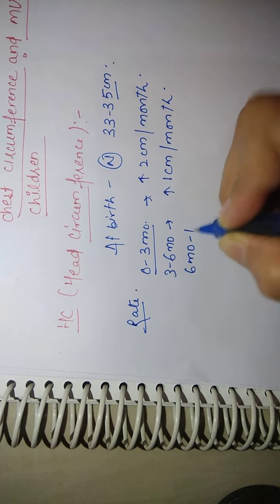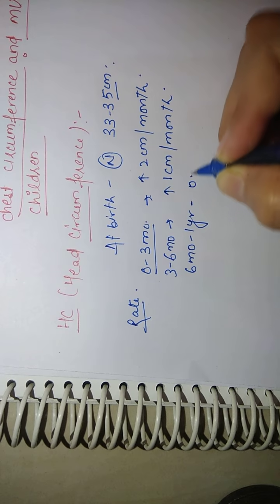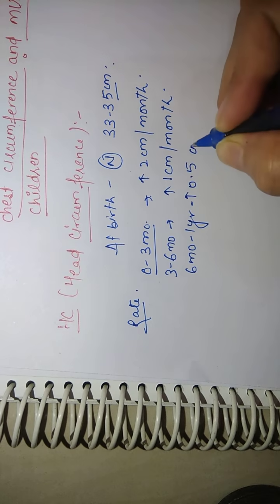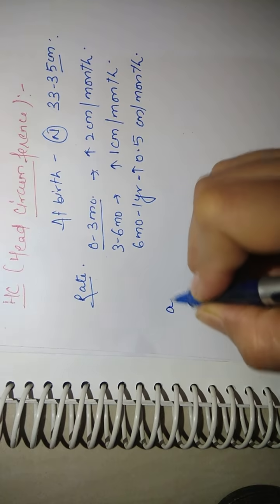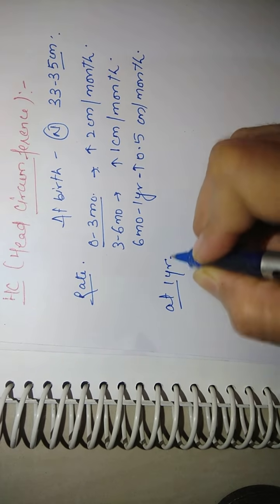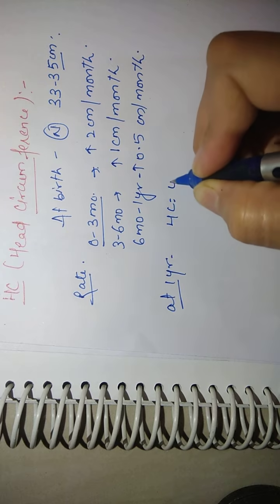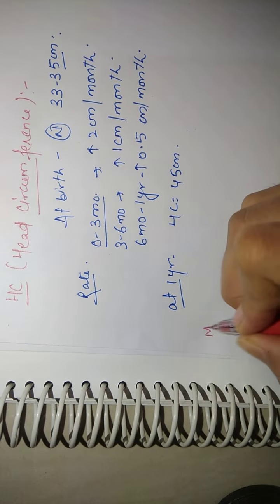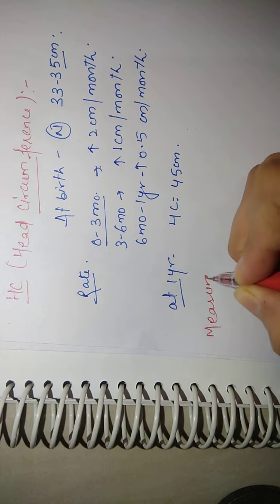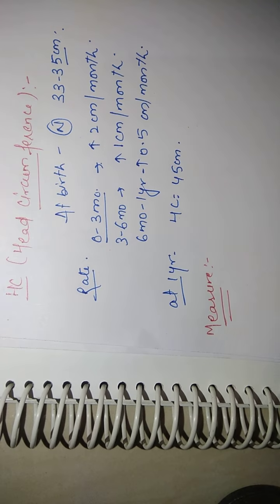At 6 months to 1 year, it increases 0.5 centimeter per month. So at the age of 1 year, head circumference is approximately 45 centimeter. Now, we will discuss how we will measure head circumference.